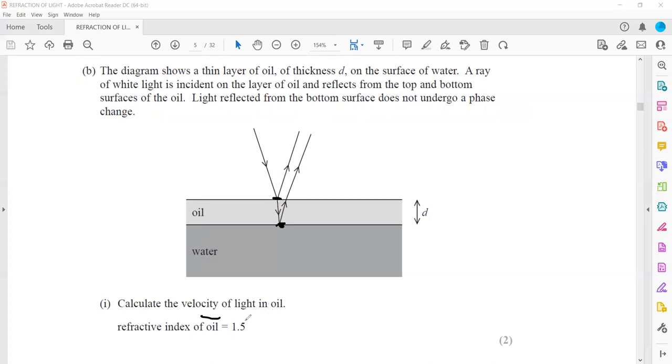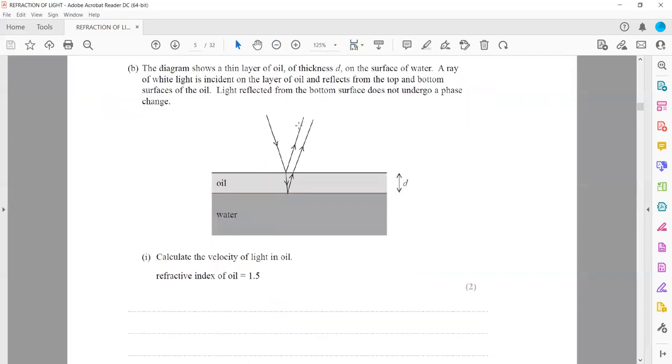Calculate the velocity of light in oil, if the refractive index of the oil is 1.5. Remember, you always consider the refractive index of air to be 1. So we have the formula here. We don't have the angle, and we know the refractive index and speed are inversely proportional.